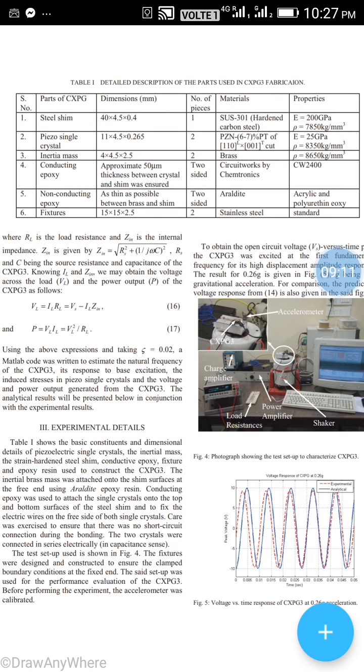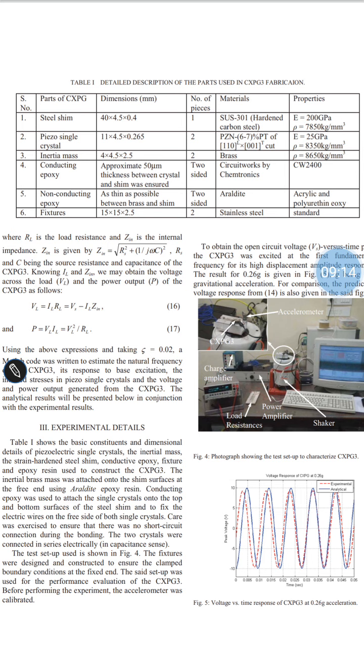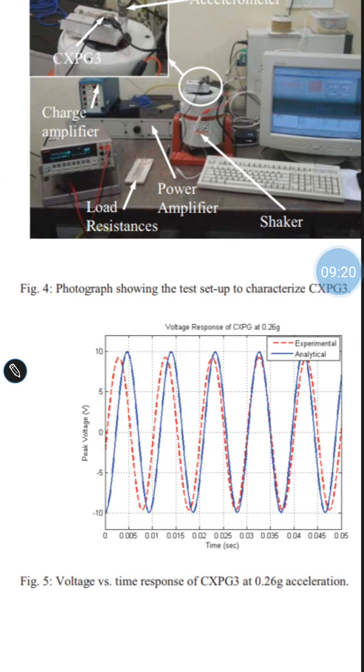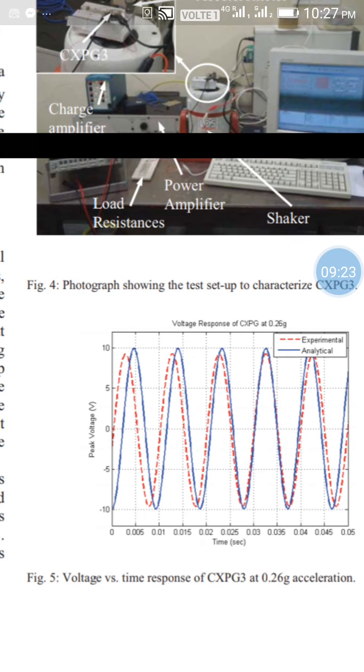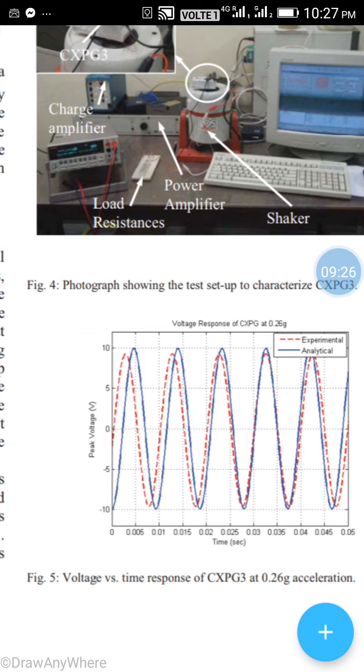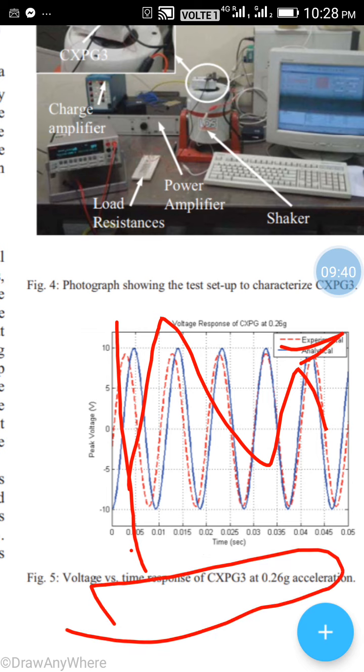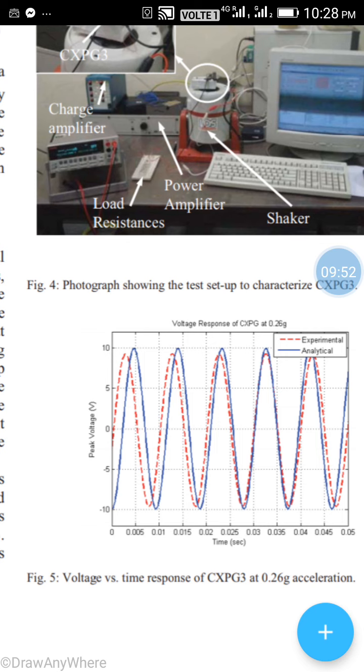Now look at this. This is very important. Voltage response, peak voltage is V. Now this line is experimental and this is analytical. Now the voltage time response of CXPG3, acceleration, and a photograph showing the test setup of CXPG3. We amplify all the things of that.